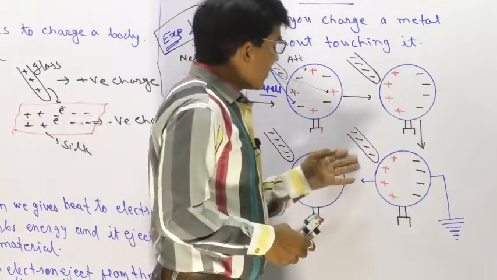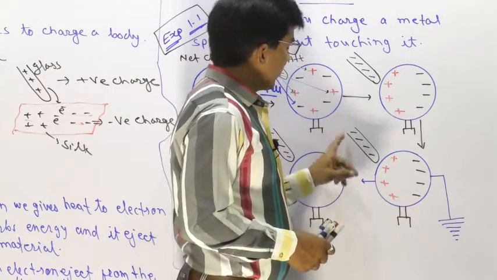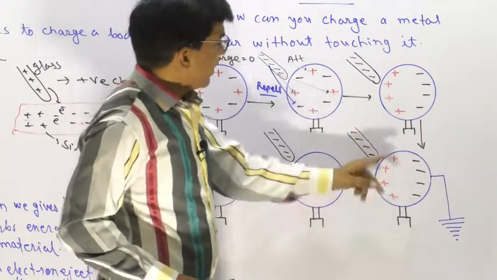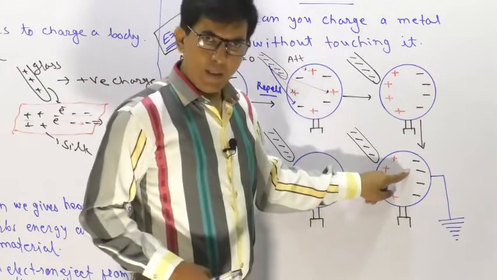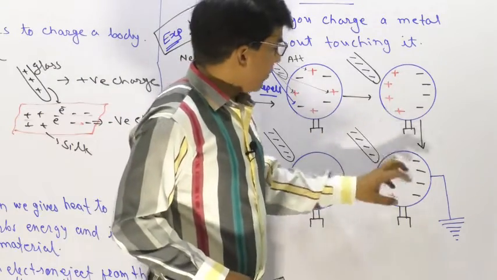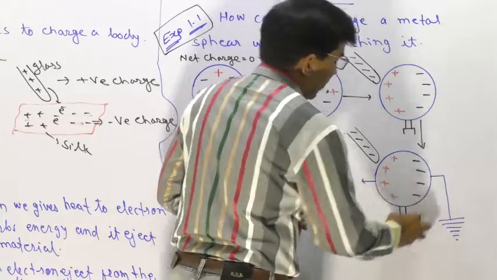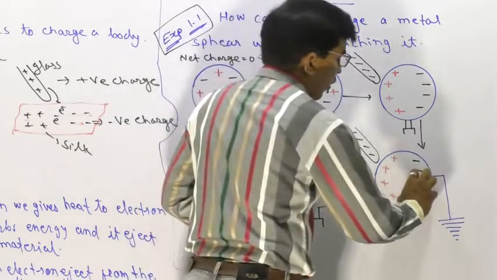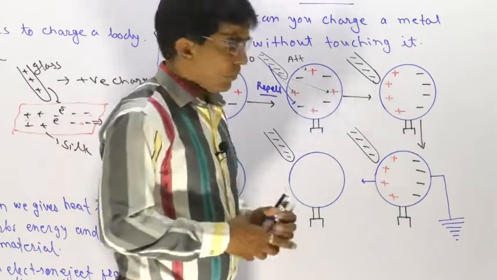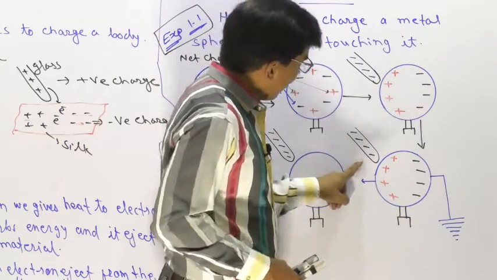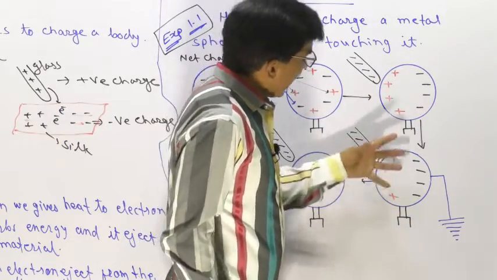Due to repulsion of this plastic charge rod, electrons are accumulated here, and due to accumulation there is a repulsion force between them. Due to the repulsion force, electrons try to move anywhere else, but this is a negatively charged particle, so they repel each other.